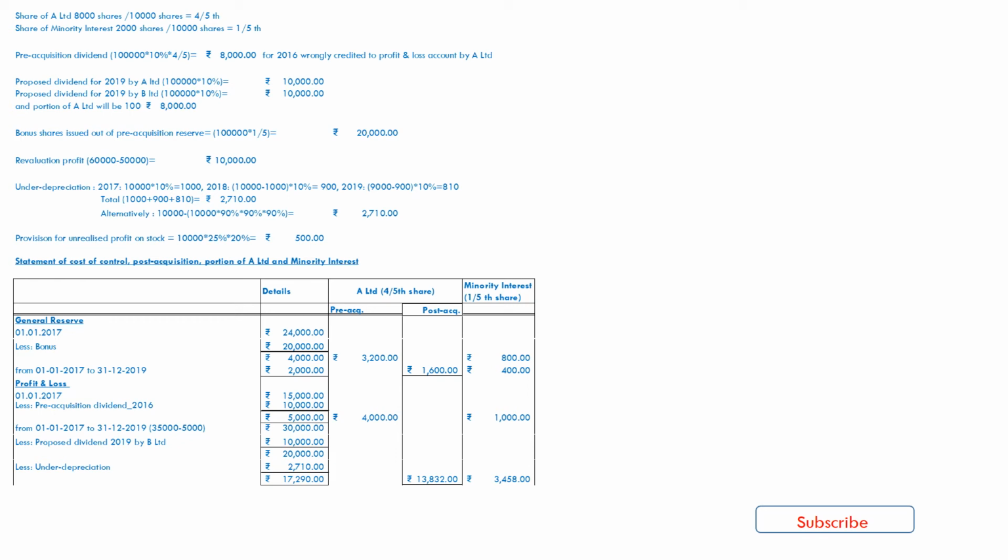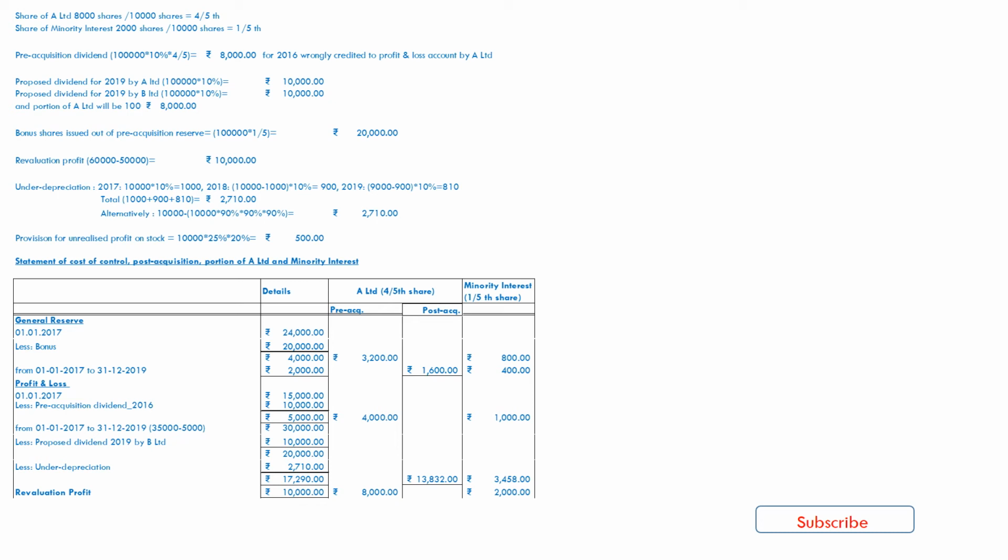Revaluation profit itself is a pre-acquisition profit, as point 5 said, on 1st January 2017, the building stood in the books at 50,000 and was revalued at 60,000. That means 10,000 is pre-acquisition profit, so it will be distributed in pre-acquisition of A Limited as 4/5 and minority interest as 1/5 portion.